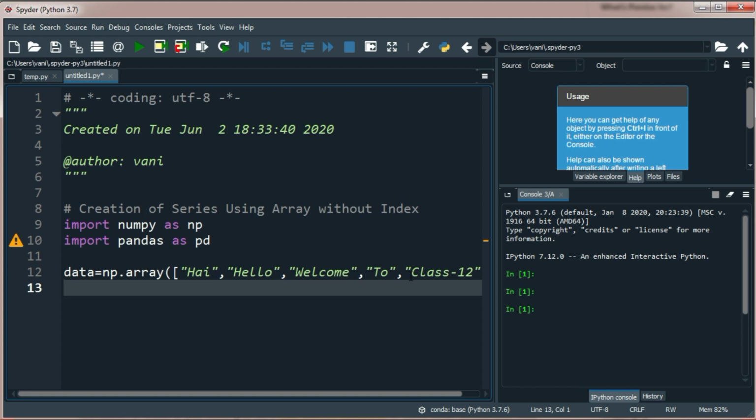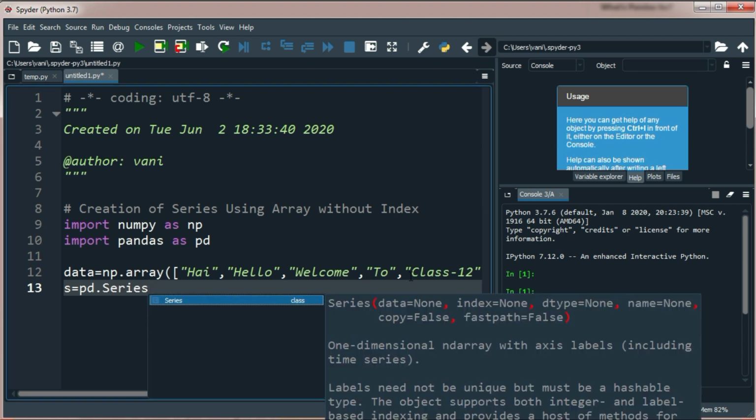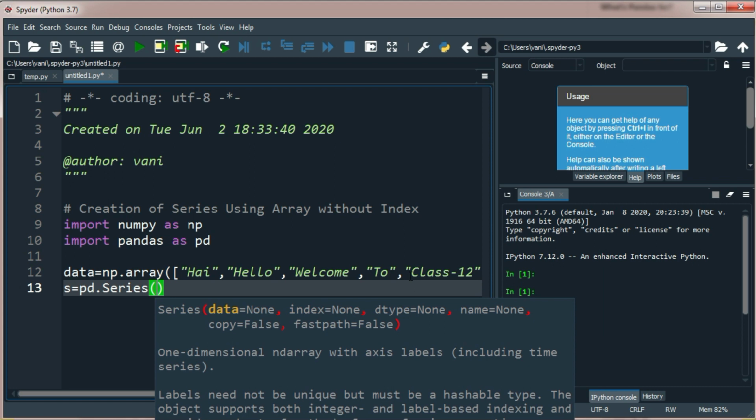As I have to use array function in my program, that is why I have imported NumPy package in my program. Okay. Now let's create another variable, pd dot, I have to create series. Using what data I need to pass here? Array data. Yes, so I have already stored that array data into the variable data.